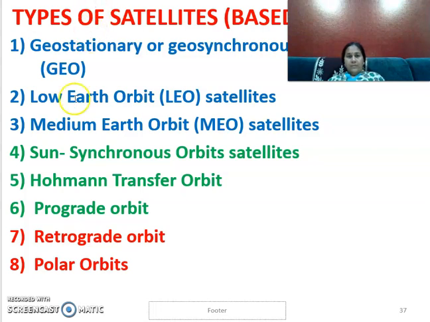There are different types: polar orbit satellites, retrograde orbit satellites, prograde orbit satellites, Hohmann transfer orbit satellites, sun synchronous orbit satellites, medium earth orbit satellites, low earth orbit satellites, or geostationary or geosynchronous earth orbit satellites. Let us see each one of them in detail.